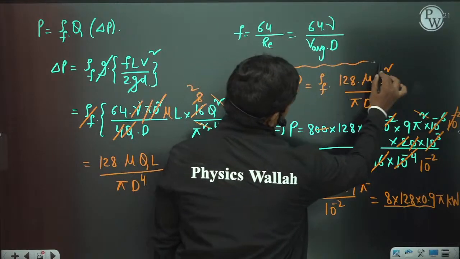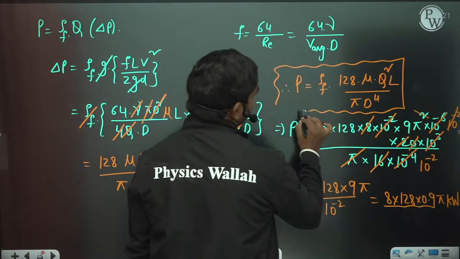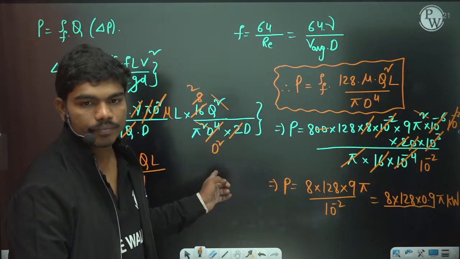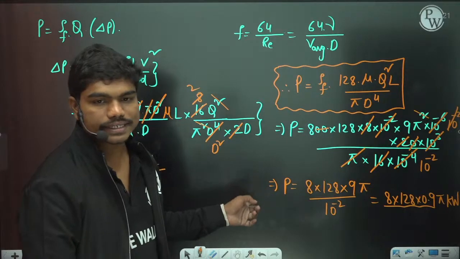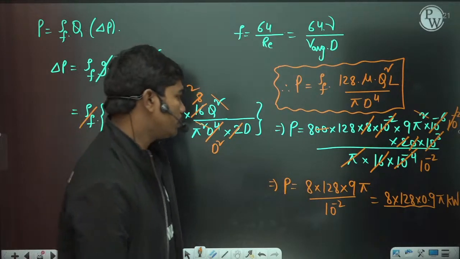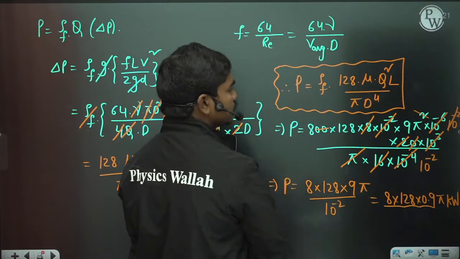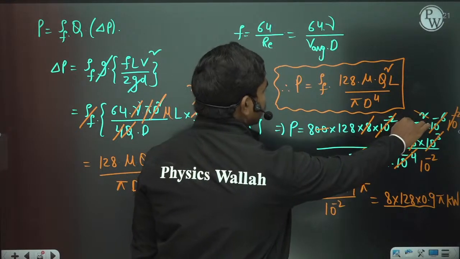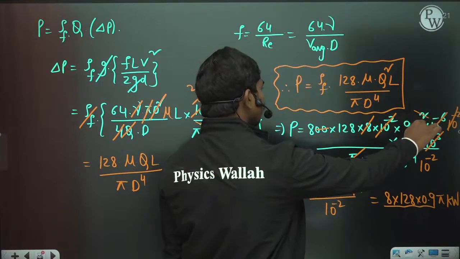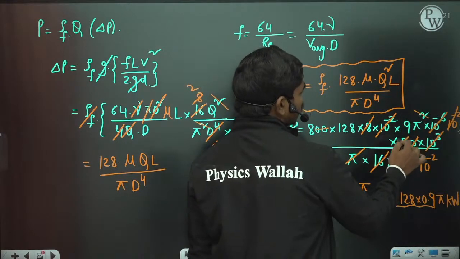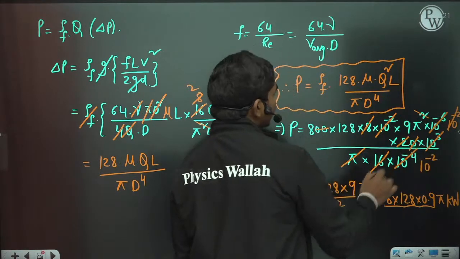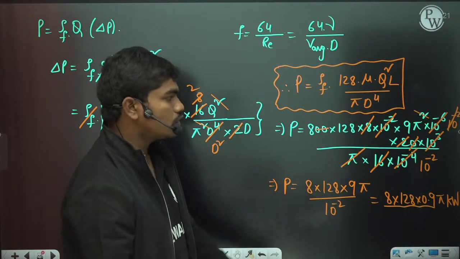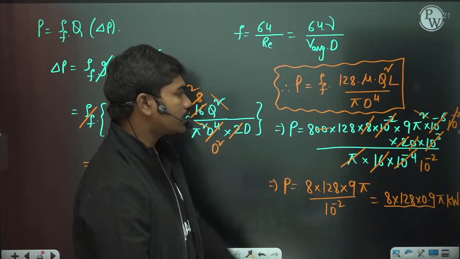P is equal to rho g times 128 mu Q square L by pi d power 4 with this analysis. Once you get this, we'll see how to calculate now. Clear? If you calculate now, I think we have substituted everything correctly: 128 mu, 8 into 10 power minus 2, this Q square is 9 pi square into 10 to the power minus 6, and into the 20 kilometer pipeline, so 20 into 10 cube, divided by pi into 2 into 10 power minus 1, 20 centimeters, so power 4 is 16 into 10 to the power minus 4. So I think the values are correct.